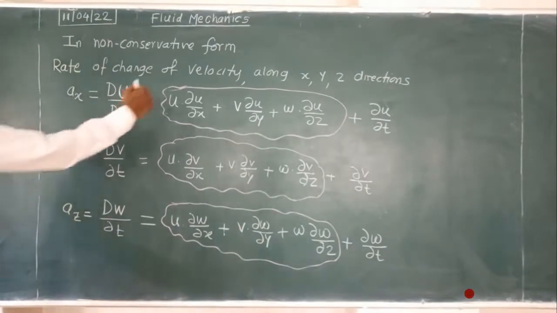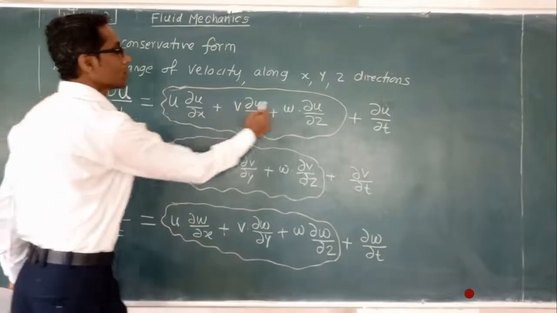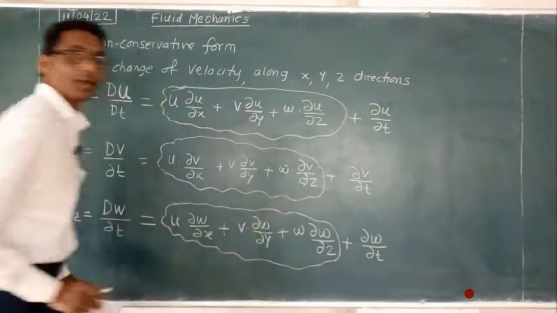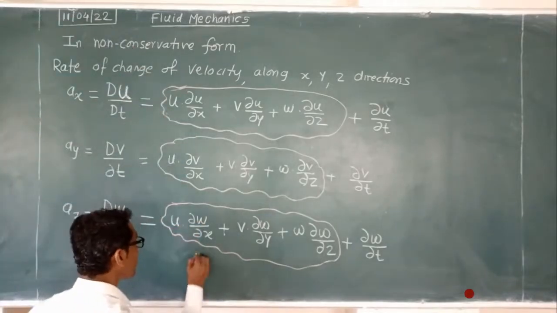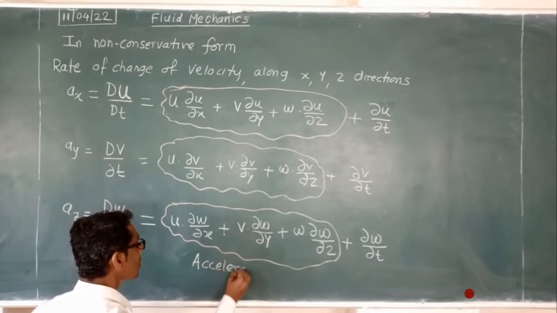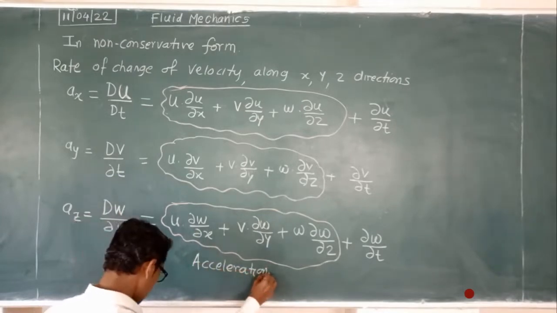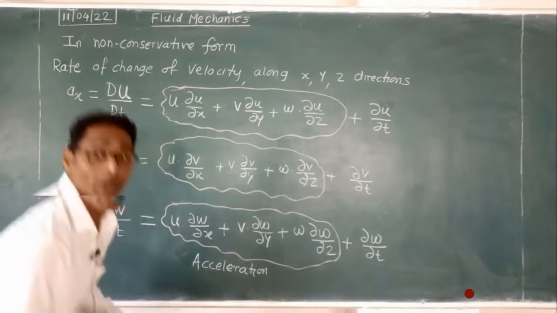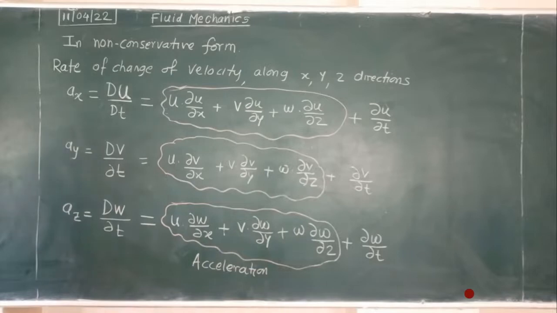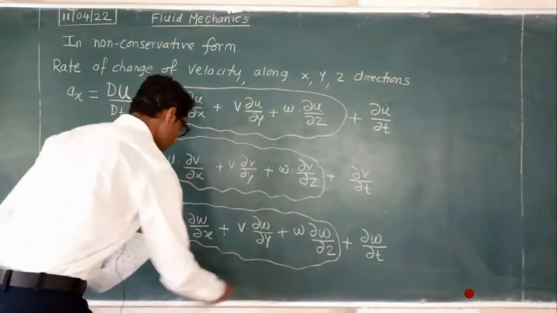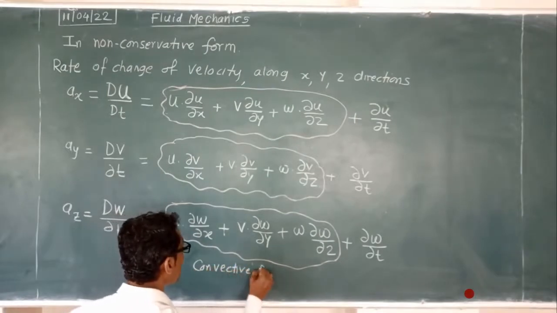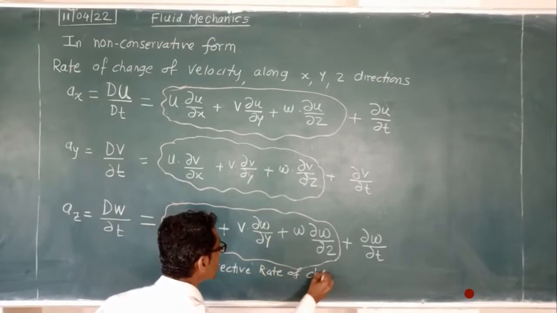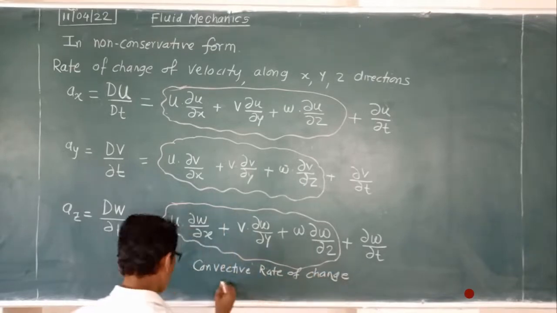Now all these nine terms, one, two, three, four, five, six, seven, eight, nine, together represent acceleration. Which kind of acceleration? Convective acceleration, the convective rate of change.